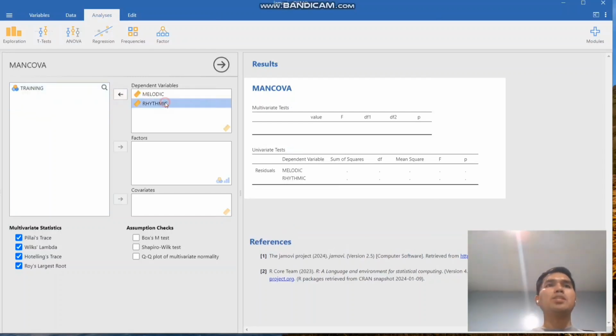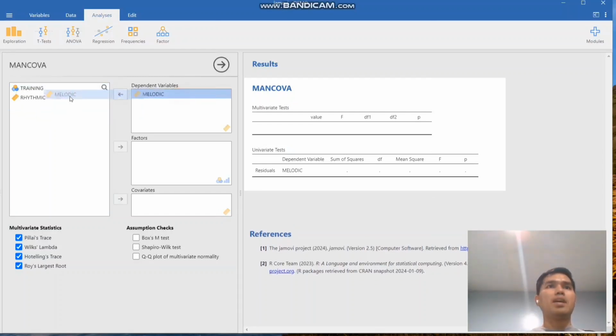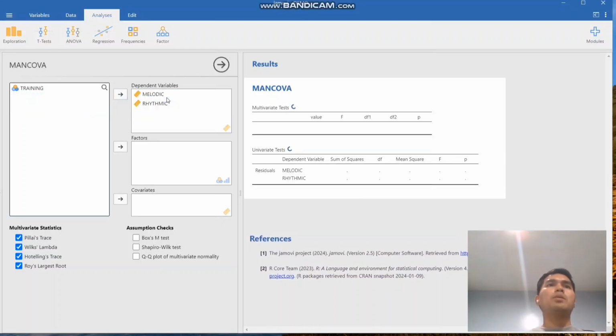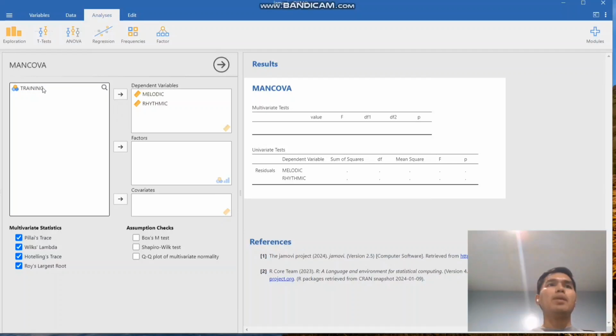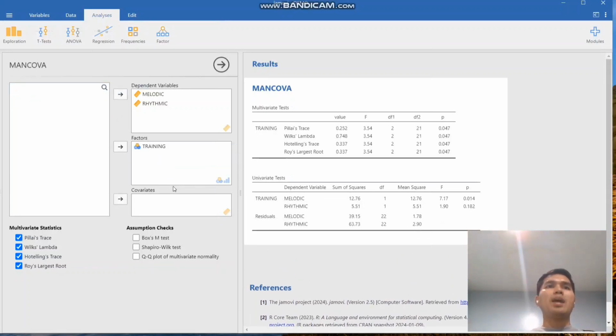Actually, the other option is we just have to drag and drop. Okay, like this. So we may highlight both and then drag and drop. So we place it under dependent variable. And likewise, our factor, we drag and drop it in here. So the good thing about this application is that it automatically generates the result.